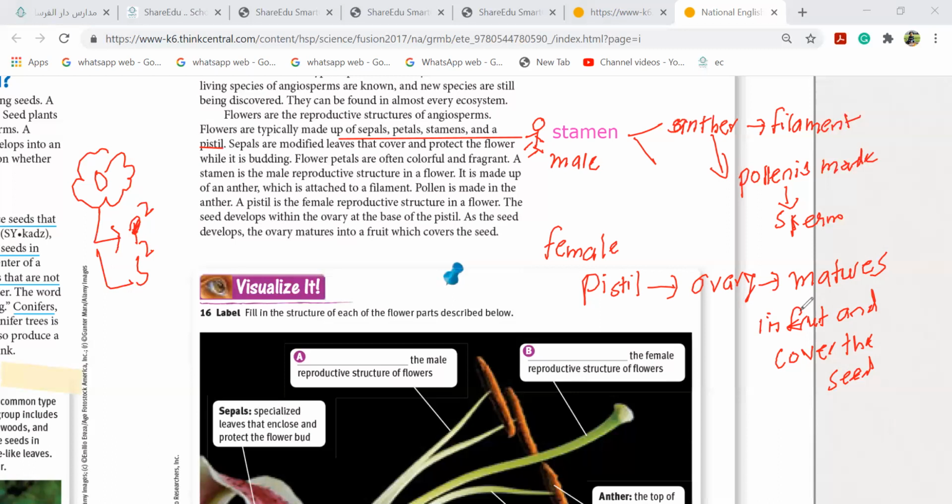So like tomorrow, because this is a very important part of biology, that is science or the living thing, I need to ask you questions about it, girls. What are the parts of flower and how is it divided? You will explain me everything. You will say me that they are P square and S square, that is P petal, P pistil, S sepal, S stamen. Then you will say stamen is the male and pistil is the female. Okay, girls? Everything you're going to explain me. That's why take a picture or write it down somewhere or write in your book.